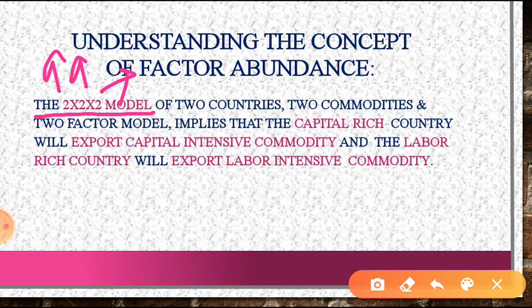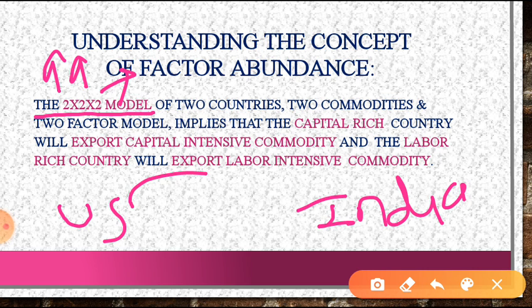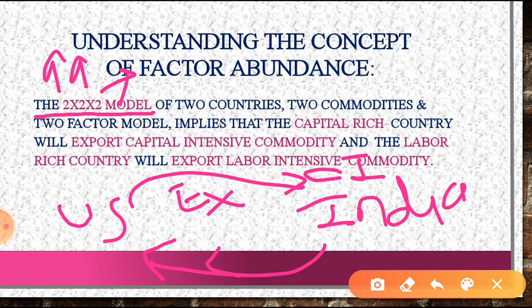So there is an exchange. The US imports a product from India which is labor intensive, and exports a product to India which is capital intensive. So between the US and India, the US exports capital intensive products and imports labor intensive products.